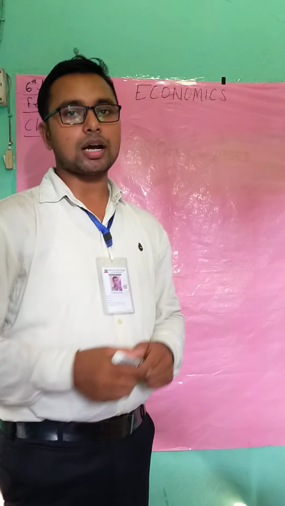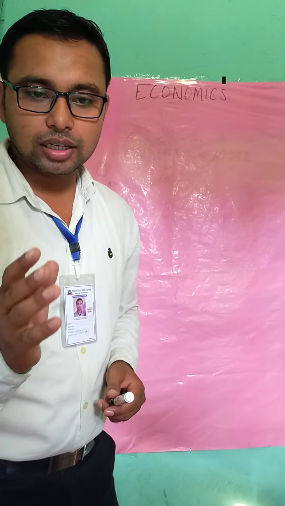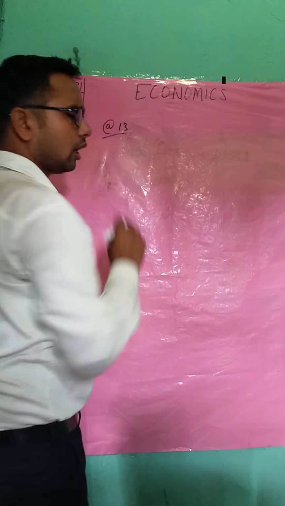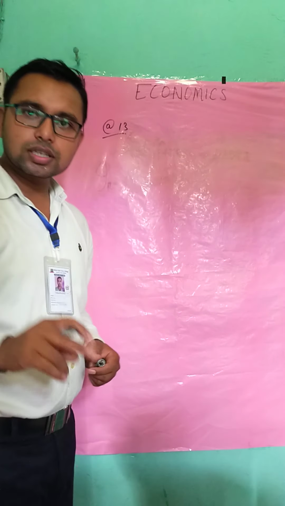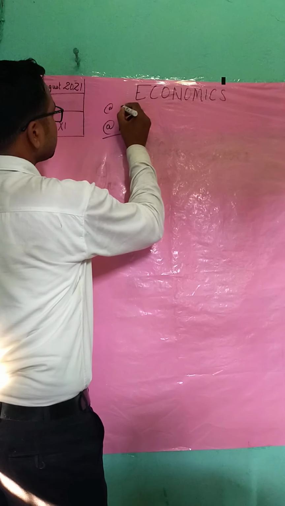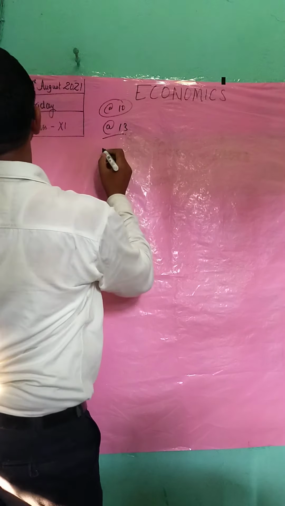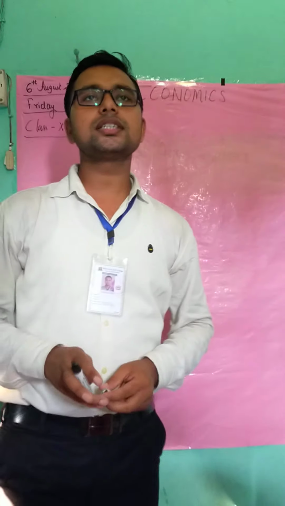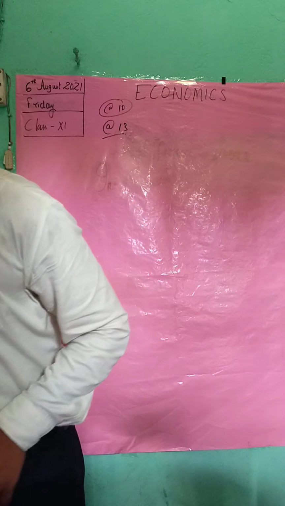Now students, what if a seller sells you this Maggie at the rate of 13 rupees? I guess you will not buy, isn't it? Because if you are a rational consumer, you won't go for 10 rupees Maggie towards 13 rupees, because a rational consumer thinks and understands what is the difference between the prices and the satisfaction he is getting. Now students, let us understand.